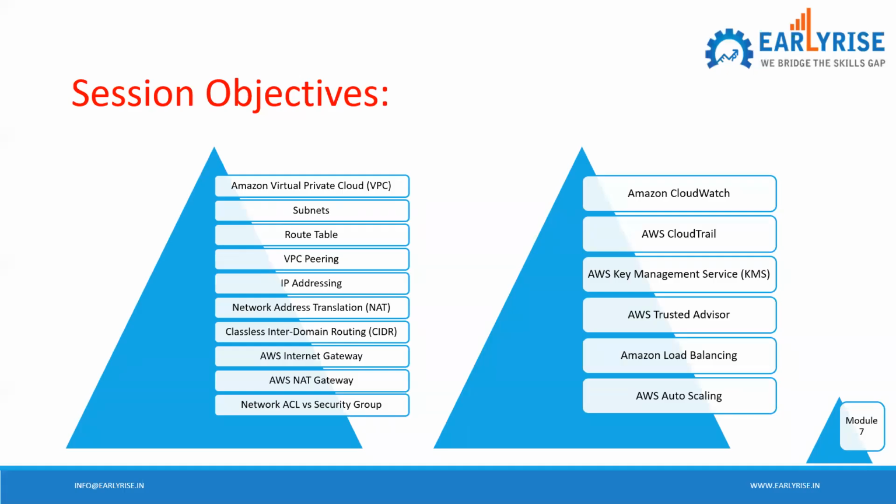So today's session's objective is to work on VPC, right? Creation of subnets, route table, VPC peering, IP addressing in detail, right? So I have covered this CIDR notation, NATing, right? And about internet gateway, NAT gateway, network access control list, comparison of network access control list with the security groups.